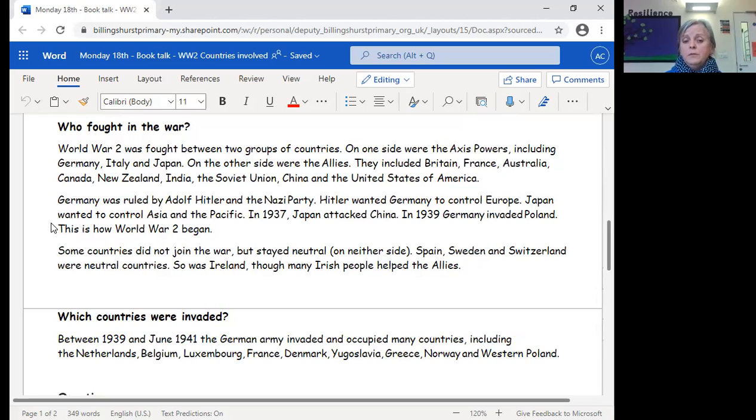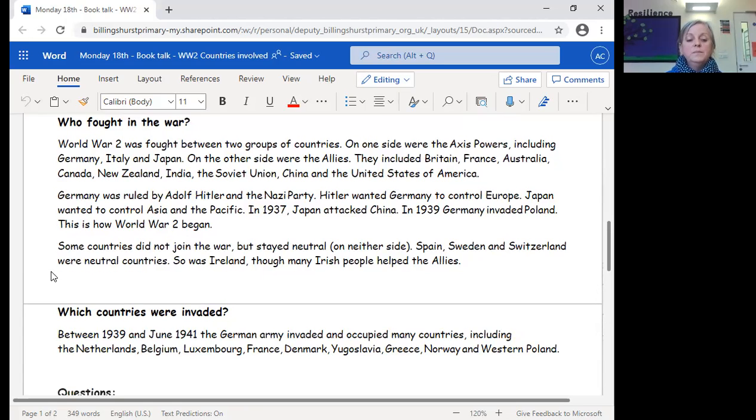In 1937, Japan attacked China. In 1939, Germany invaded Poland. This is how World War II began. Some countries did not join the war, but stayed neutral, on neither side. Spain, Sweden, and Switzerland were neutral countries. So was Ireland, though many Irish people helped the Allies.